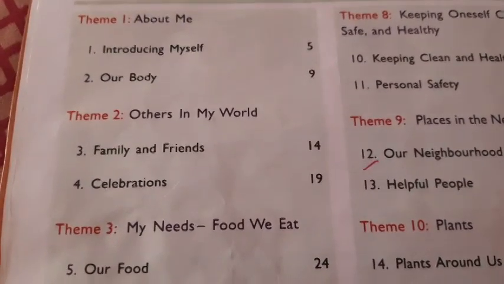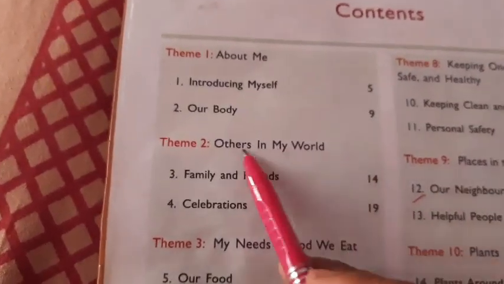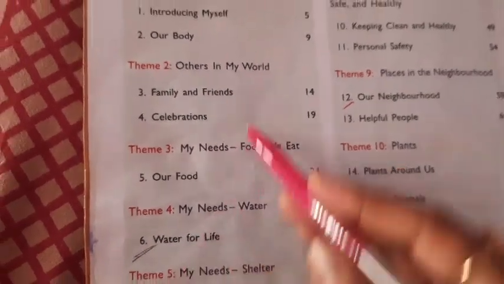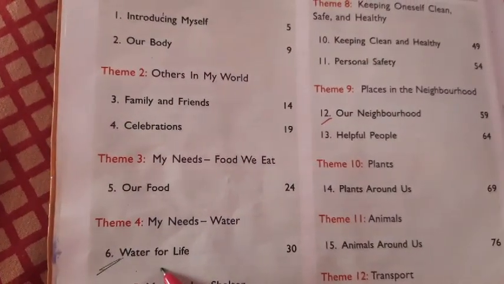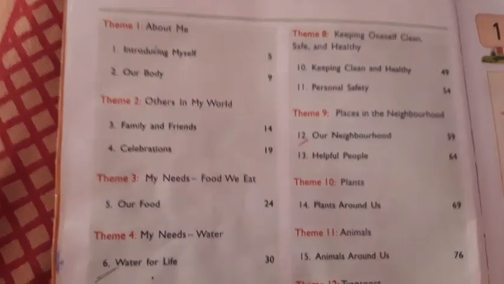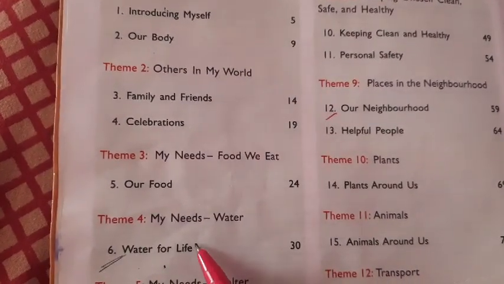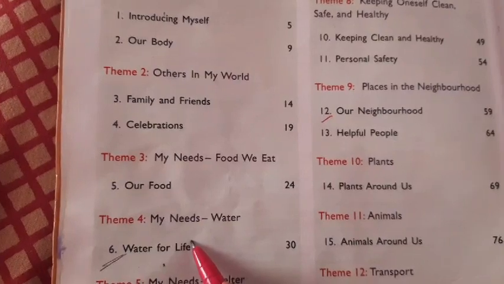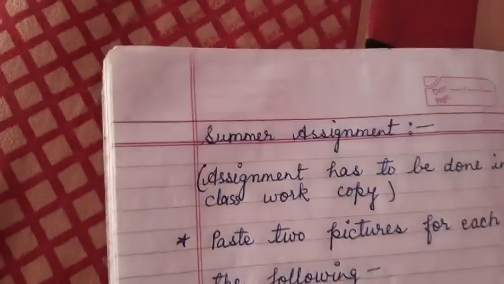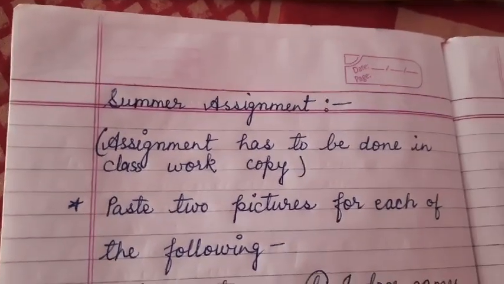Hello, students. One information notice for you. Now we have completed our lessons first, second, third, fourth, fifth, and sixth. First to sixth, this lesson is completed and homework is given, everything already on the school website. You will complete all the homework from the school website in your copy and book, and after that, when you complete lesson 6, everything in your copy and book, then you will do one homework, that is your summer assignment. Summer assignment you will get from the school website also.